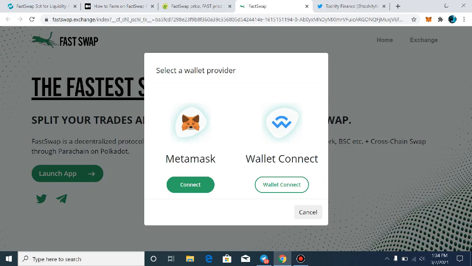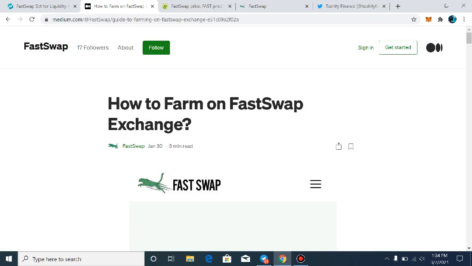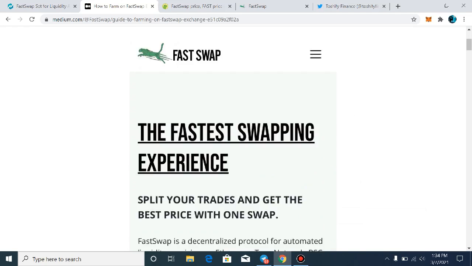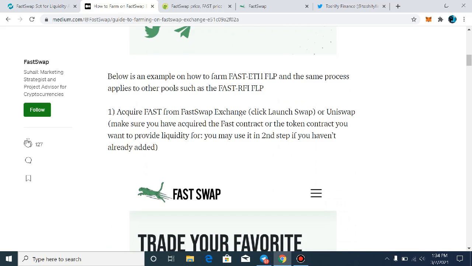Here you can find MetaMask. You have to connect your MetaMask and you can easily purchase the Fast token directly from here. Now moving on, I will tell you how you can start farming on the FastSwap exchange. Here comes the entire article. You will get the link of this article in the description.